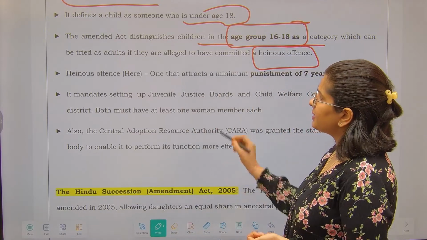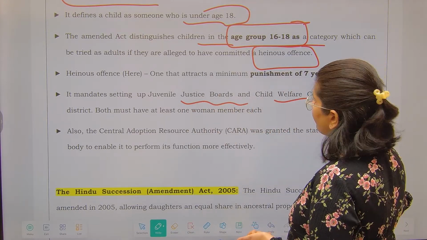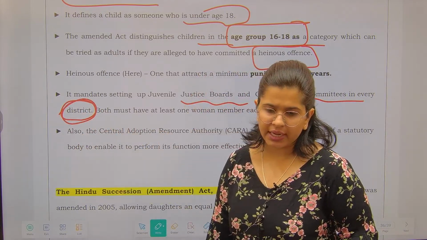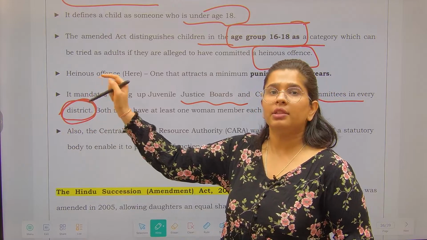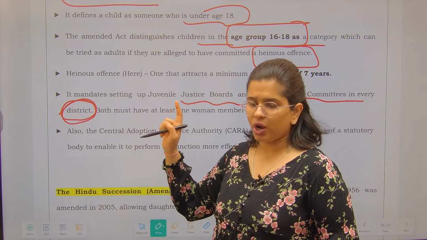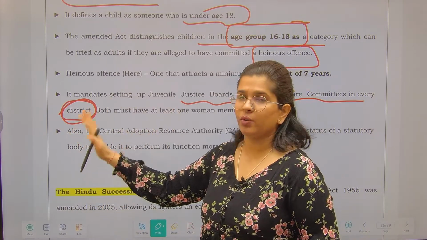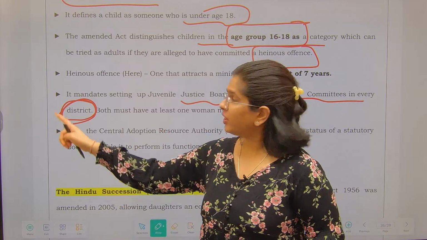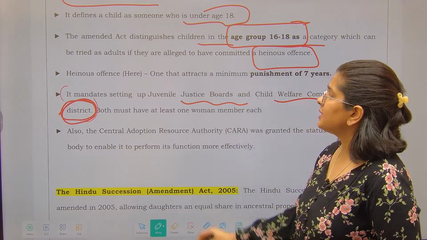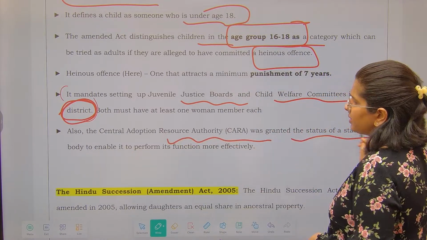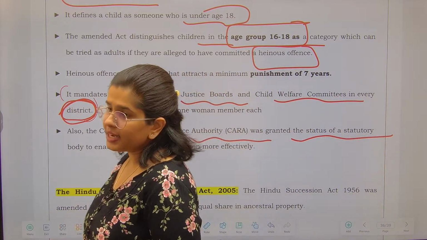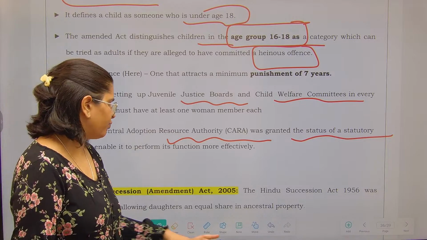Now next, it mandates setting up juvenile justice boards and child welfare committees in every district. When I was discussing the scheme, I told you at that time, please remember, the juvenile justice boards need to be established in every district. I do not remember which examination, but this particular question was asked with the same piece of information, so it is important for you guys. Next, the Central Adoption Resource Authority was granted the status of a statutory body by virtue of this act. A distinct piece of information, hence important for us.